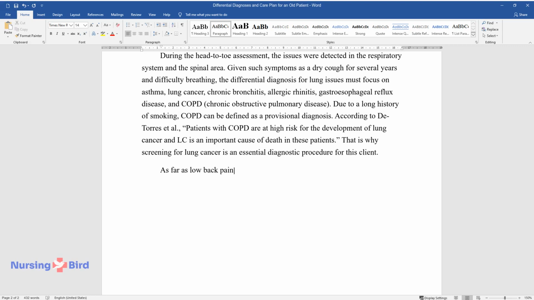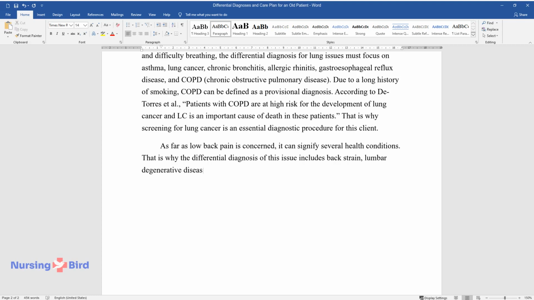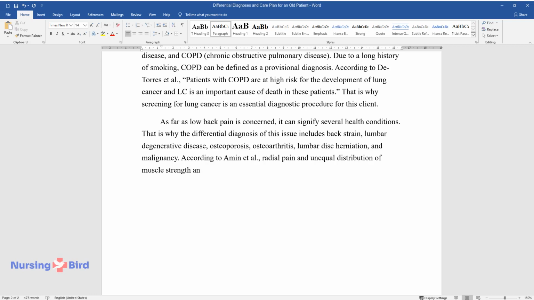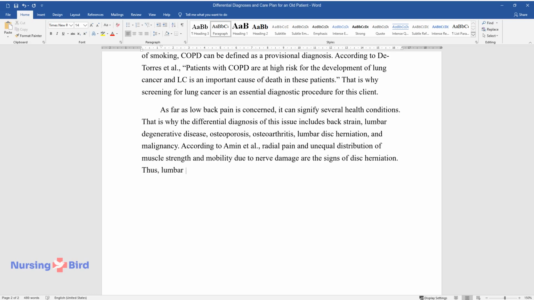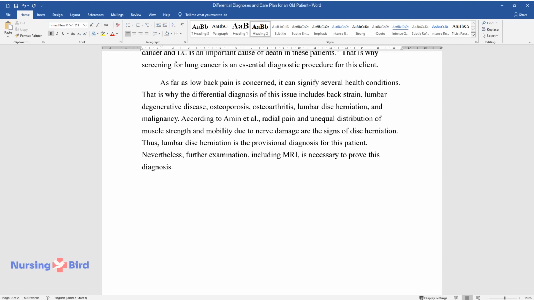As far as low back pain is concerned, it can signify several health conditions. That is why the differential diagnosis of this issue includes back strain, lumbar degenerative disease, osteoporosis, osteoarthritis, lumbar disc herniation, and malignancy. According to Amin et al., radial pain and unequal distribution of muscle strength and mobility due to nerve damage are the signs of disc herniation. Thus, lumbar disc herniation is the provisional diagnosis for this patient. Nevertheless, further examination, including MRI, is necessary to prove this diagnosis.